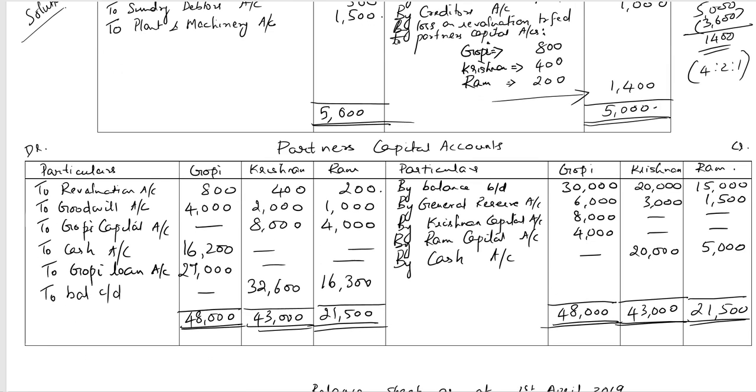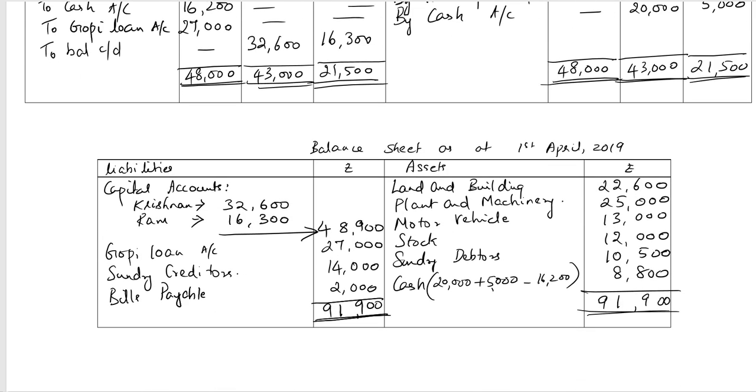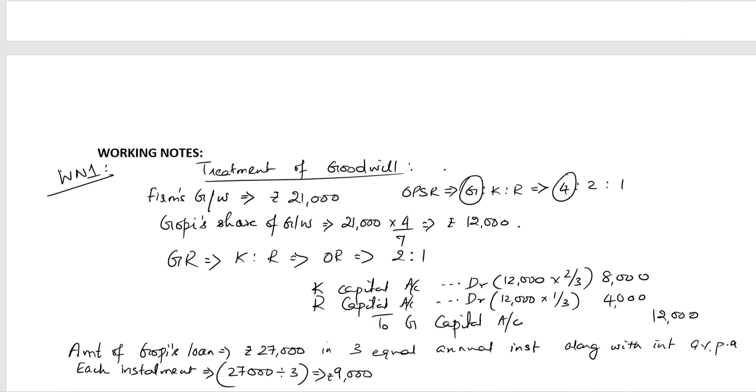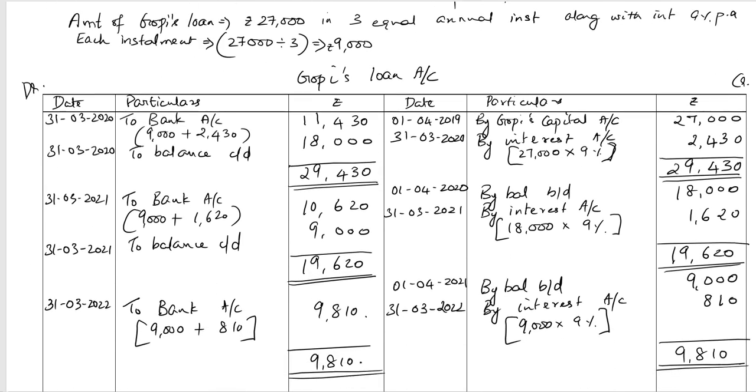Went on to prepare the partners' capital accounts, followed by the balance sheet, the working notes for the sum, treatment of goodwill, and finally, Gopi's loan account.